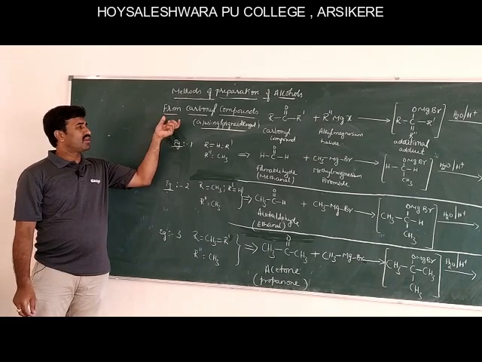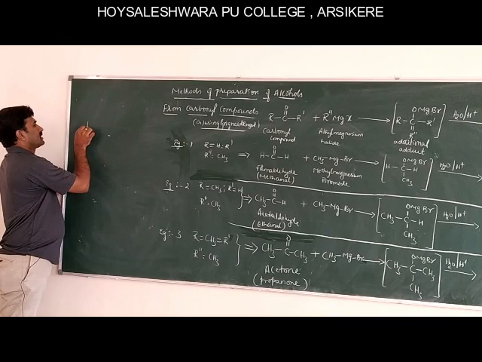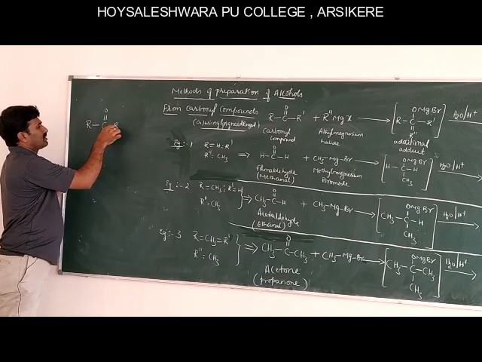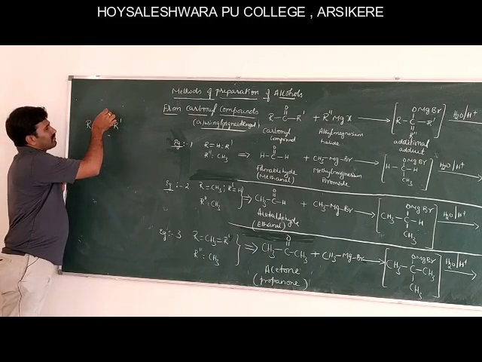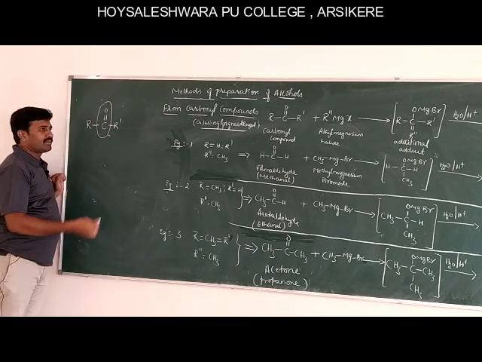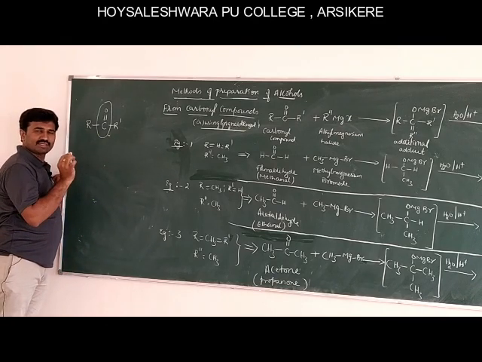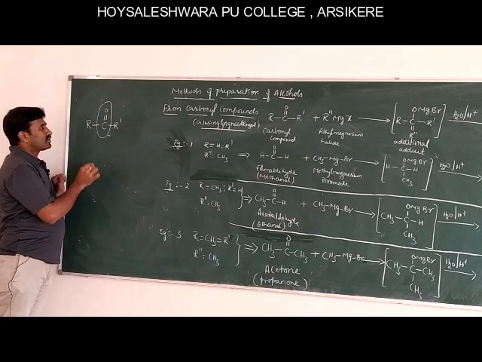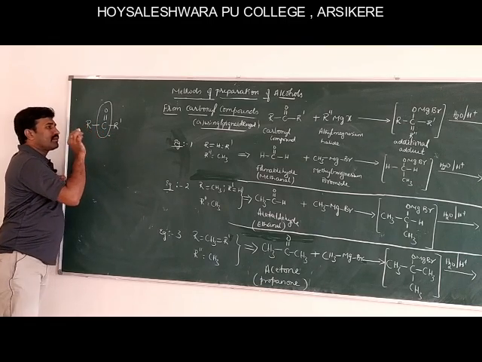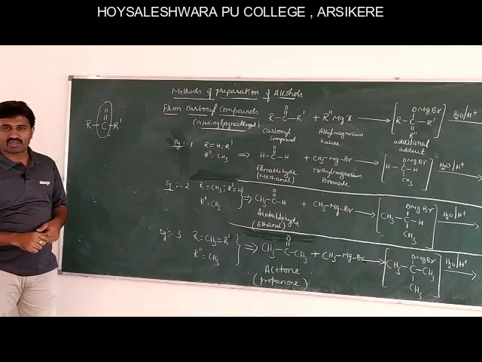Next method is preparation of alcohols from carbonyl compounds. We know that carbonyl compounds contain the functional group RC double bond O R dash. This group is called the carbonyl group. Examples of carbonyl compounds are aldehydes, ketones, carboxylic acids, esters, etc. By treating these carbonyl compounds with Grignard reagent, we can prepare various types of alcohols.